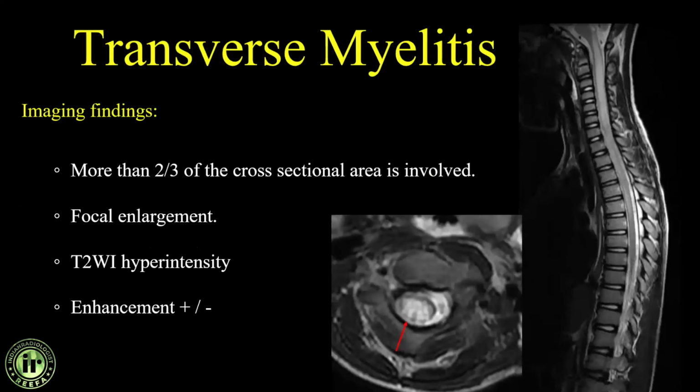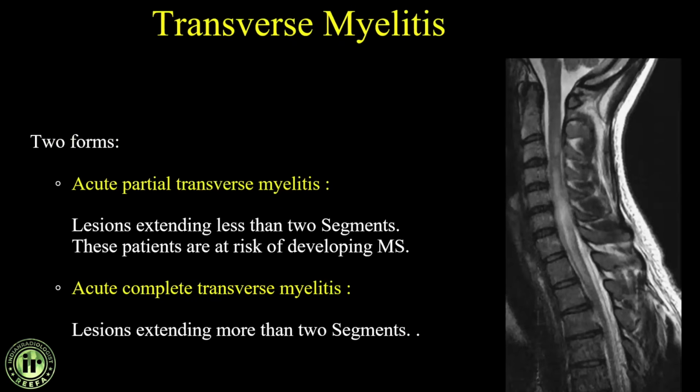So what are the imaging criteria? More than 2/3 of the cross-sectional area has to be involved. There has to be focal edematous enlargement of the spinal cord and T2 hyperintense lesions, which may or may not enhance. Two types of transverse myelitis are there. One is acute partial transverse myelitis, the other is acute complete transverse myelitis. If the lesion extends more than 2 segments, it is complete. If it is less than 2 segments, that is partial.